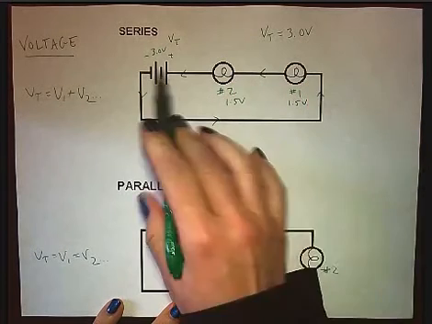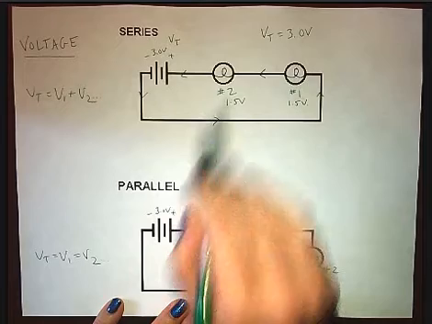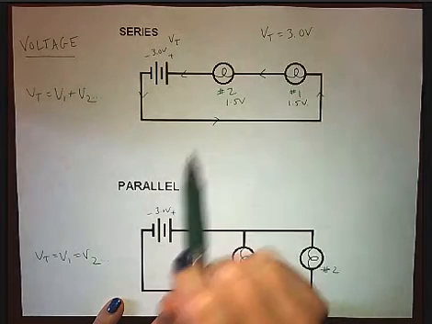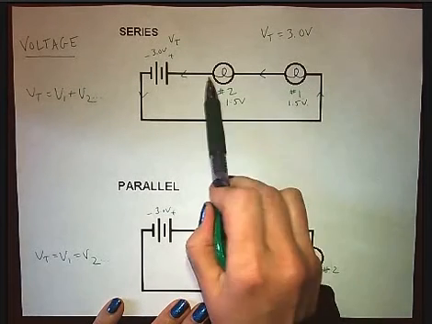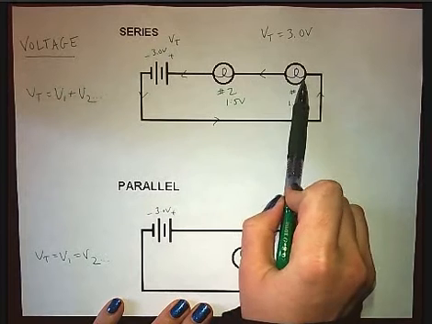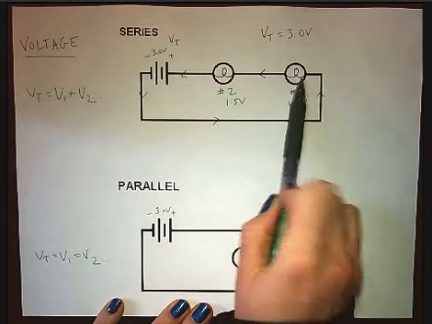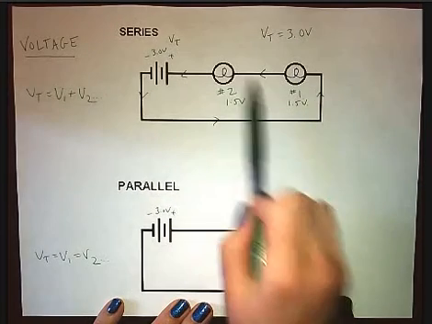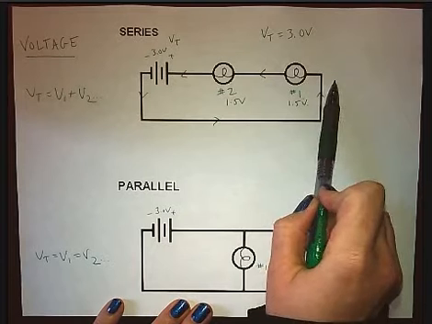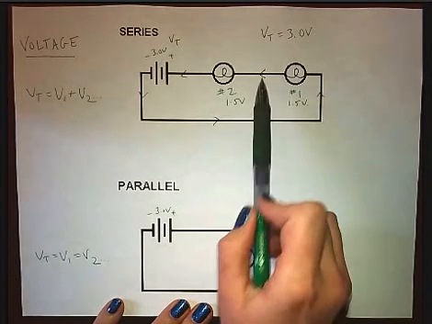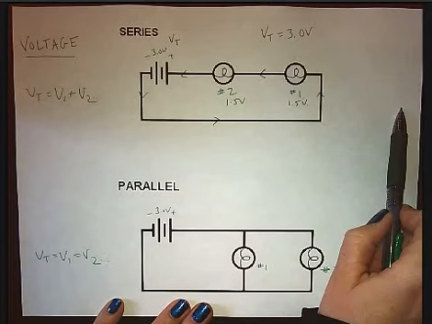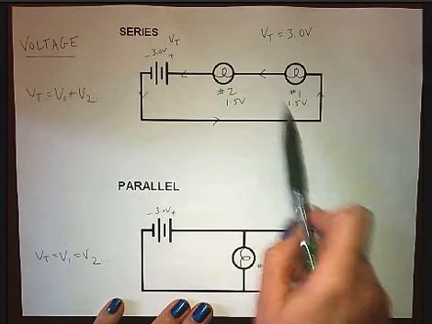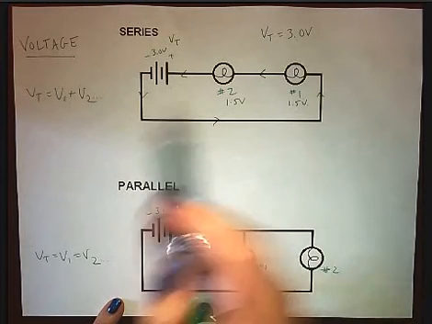If there was only one, the light bulb would get 3.0 volts and would be considerably brighter. Now, when you add more to the series circuit, this will be dimmer. And then when you add one more, so 3 light bulbs, it'll be even dimmer. And each will get 1 volt each if there's 3 of them in a series circuit. So that's how voltage works in a series circuit.